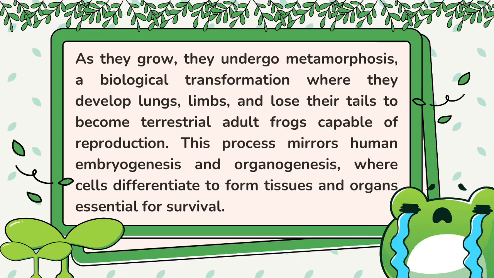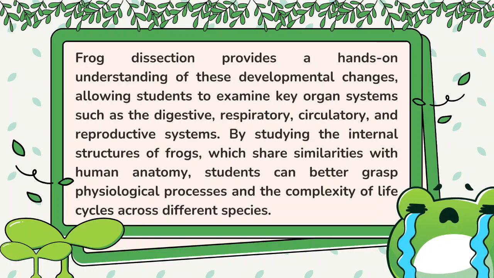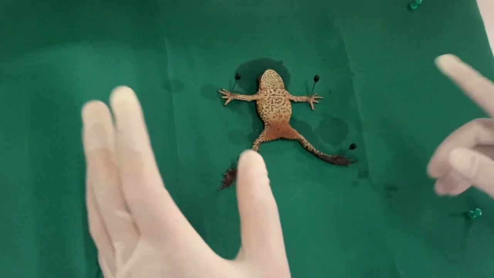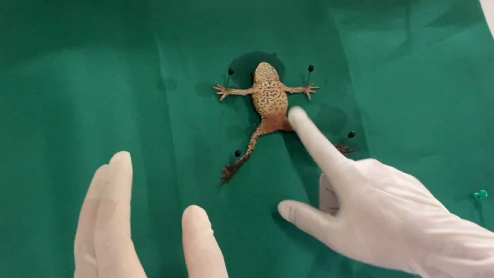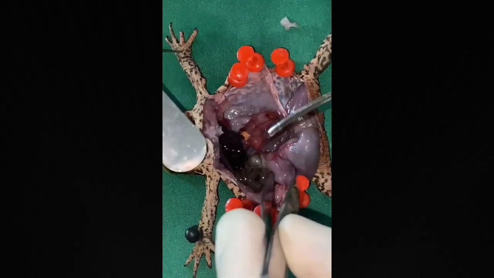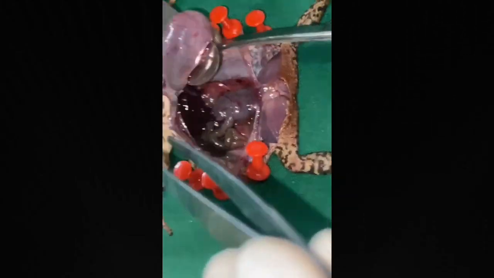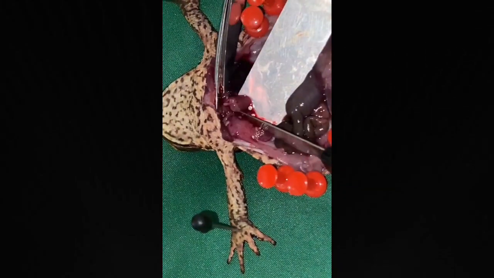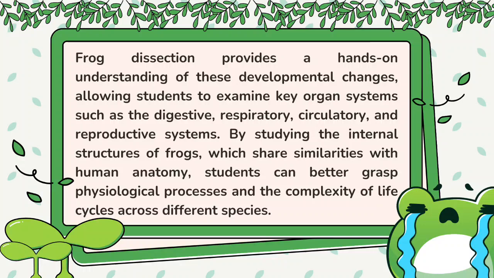This process mirrors human embryogenesis and organogenesis, where cells differentiate to form tissues and organs essential for survival. Frog dissection provides a hands-on understanding of these developmental changes, allowing students to examine key organ systems such as the digestive, respiratory, circulatory, and reproductive systems. By studying the internal structures of frogs, which share similarities with human anatomy, students can better grasp physiological processes and the complexity of life cycles across different species.